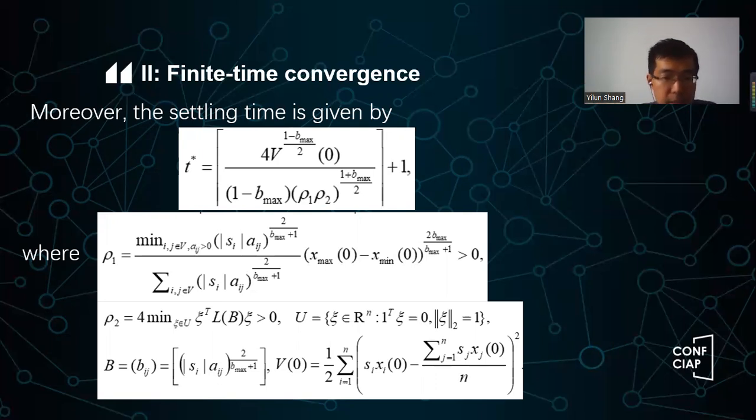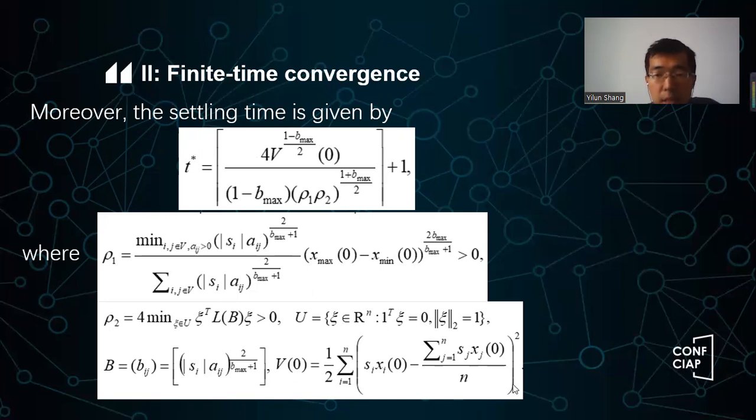So we will design this Bij, okay? These are not just any Bij. We have to design this Bij particularly in this way. That's xi absolute value times Aij and then the power of this, okay? And then you will see we have a V0, okay? We have a term V0. So what is V0? V0 is given by this formula, okay?